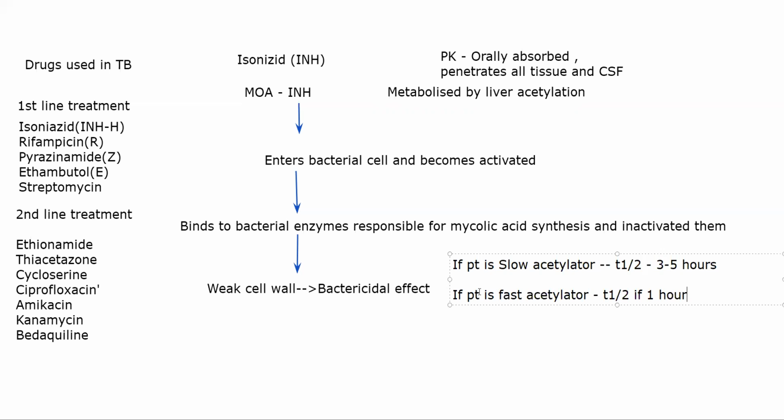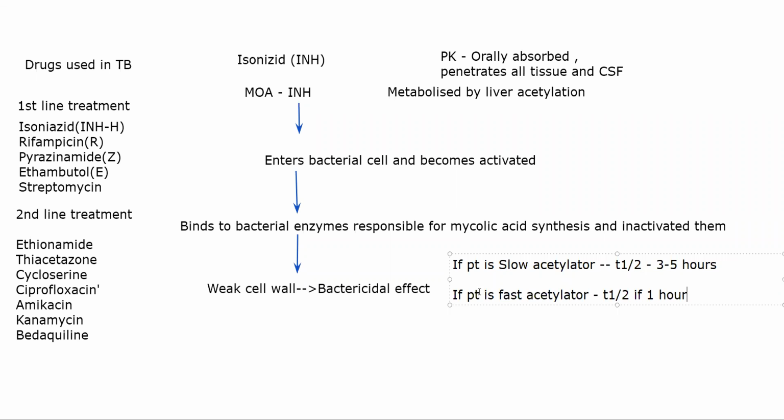The peripheral nerves of the patient will undergo inflammation. This is specifically because isoniazid, if present in the patient's body for a long period of time, will cause increased excretion of pyridoxine. Pyridoxine, vitamin B6, is very important for your neuronal health.